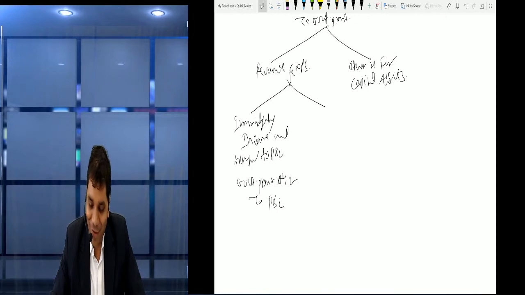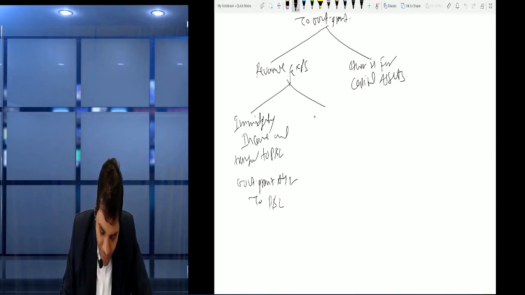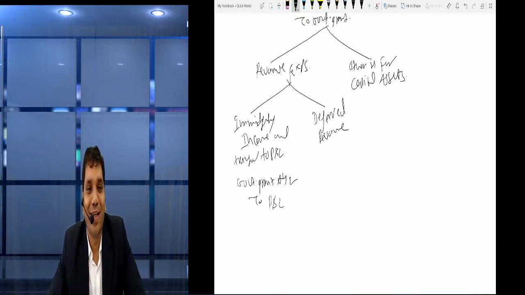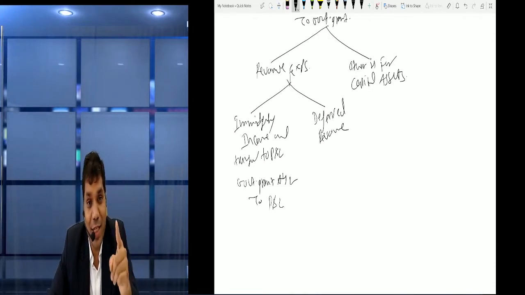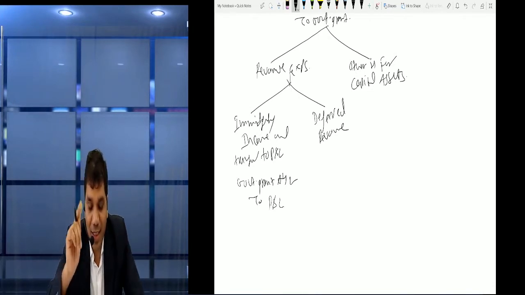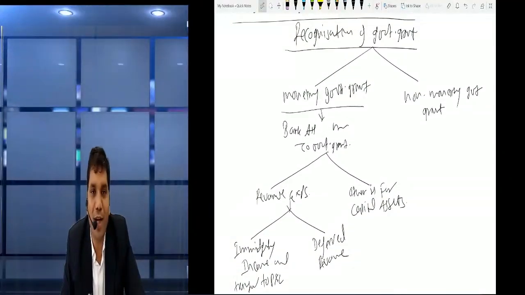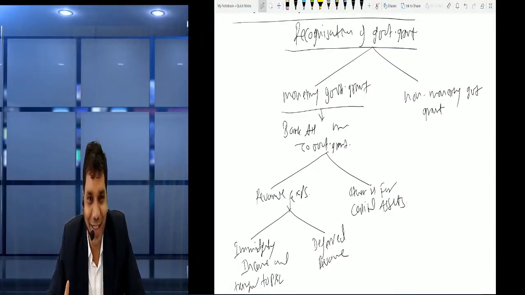Finish. Good. Now we can defer it also. So deferred revenue. If it is deferred, then the first entry for receiving the grant will be the same, that is bank account debit to government grant, which we had passed at the beginning. If you notice, the first entry for monetary grant we had passed: bank account debit to government grant.